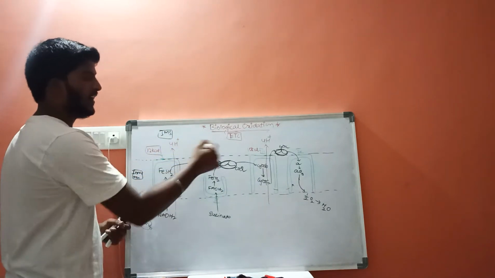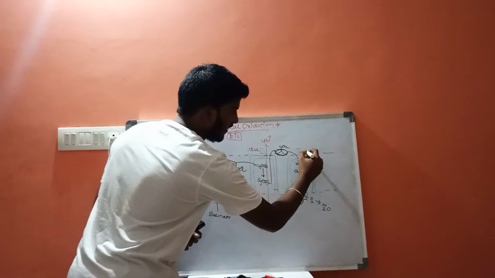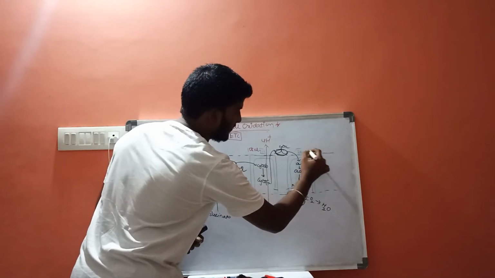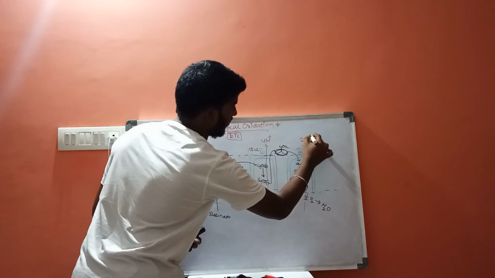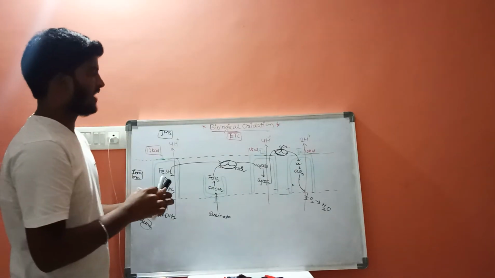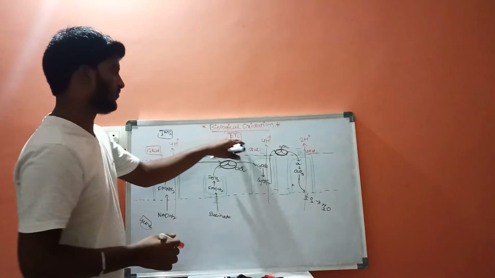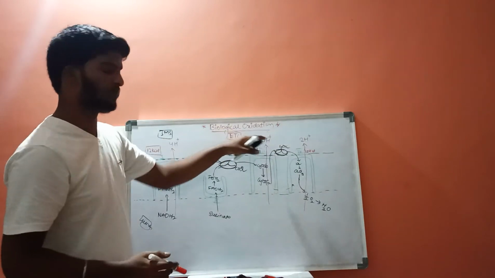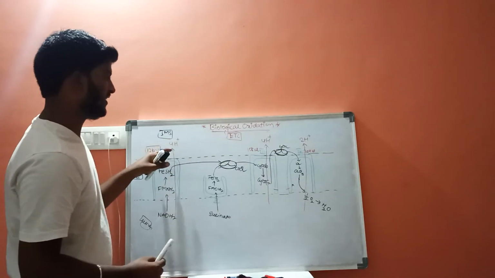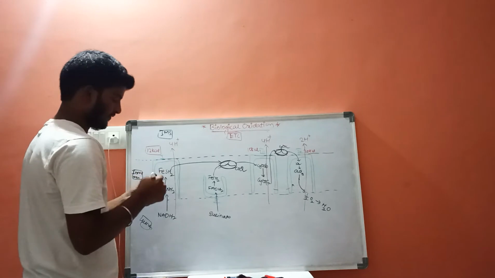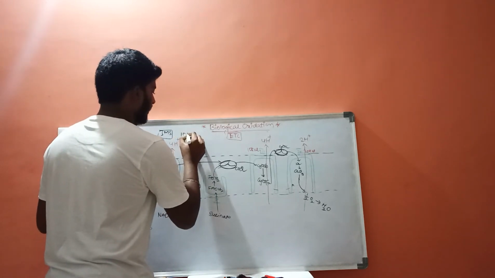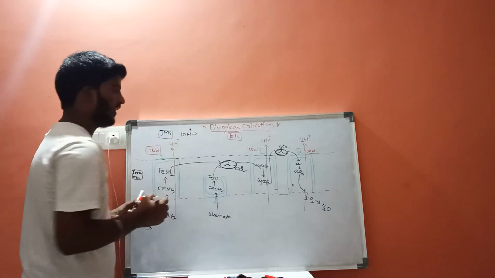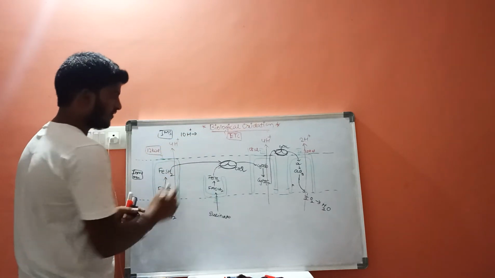intermembrane space, and in complex 4, 10 kilocalories will be produced. So as a result, 2 H plus or 2 protons will be moved. As a result, 4 plus 4 plus 2, total 10 H plus ions are produced in case of NADH2.